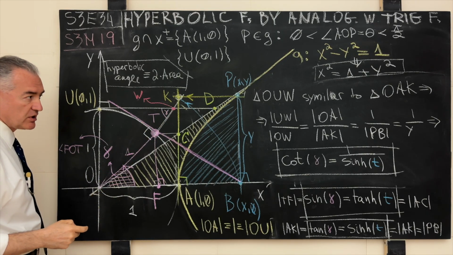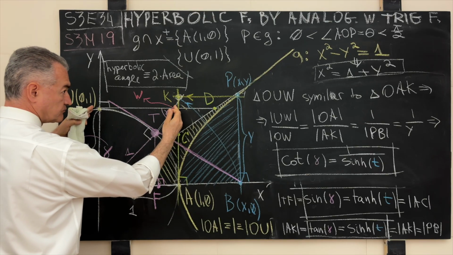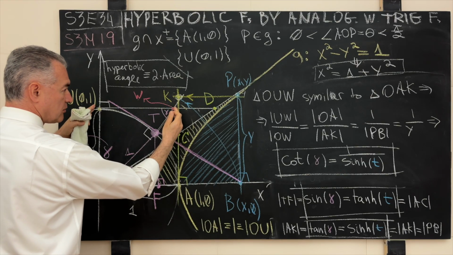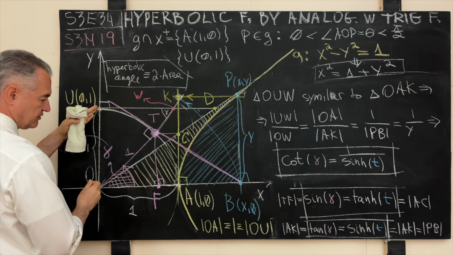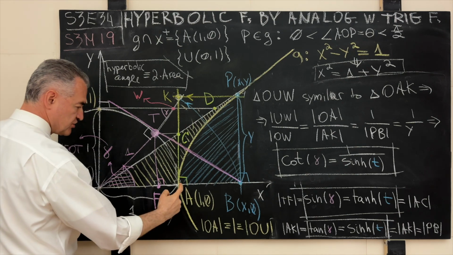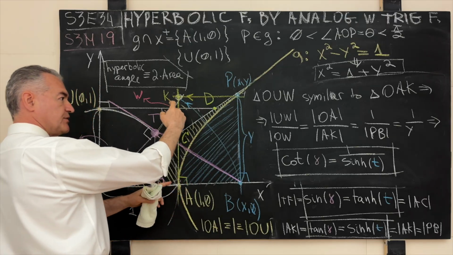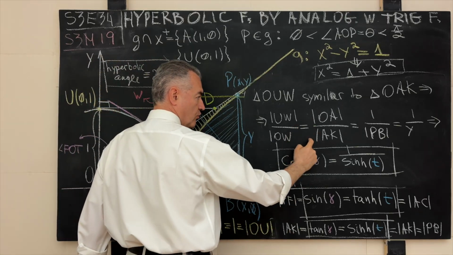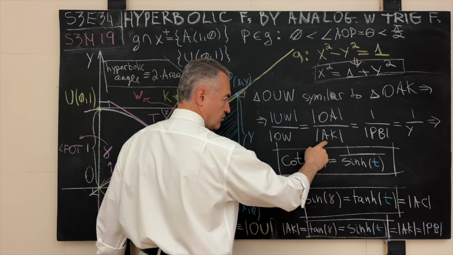So now we construct the relation as follows. The adjacent side, the side UW, divided by the opposite side, adjacent divided by the opposite. And in the similar triangle, we do what? We do adjacent side to the opposite, adjacent, opposite. So we go OA over AK. This time, in the previous segment, I made a mistake over there, but now AK.